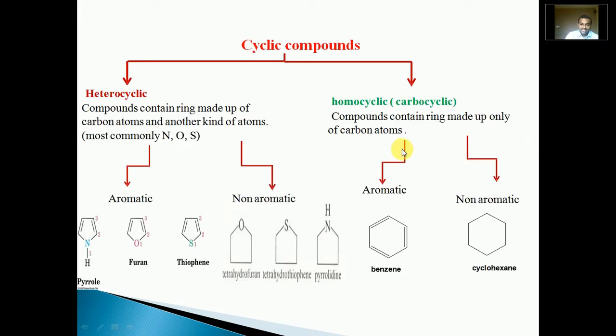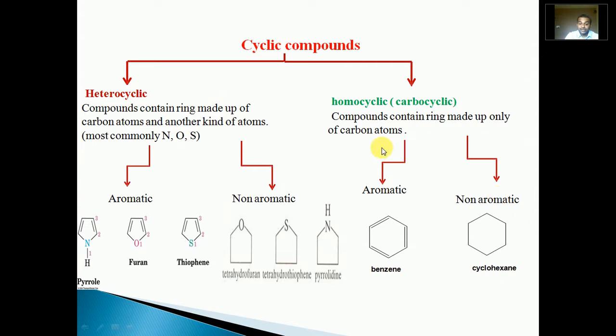Now the cyclic or closed chain organic compounds are also divided into two types. The first is heterocyclic compounds and the other is homocyclic compounds, which are also called carbocyclic compounds. Carbocyclic compounds are cyclic compounds which contain only one kind of atom in the ring, that is carbon. Hence they are also called carbocyclic compounds.